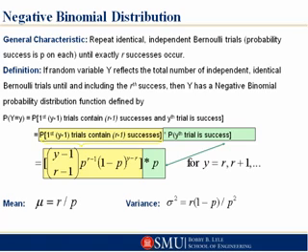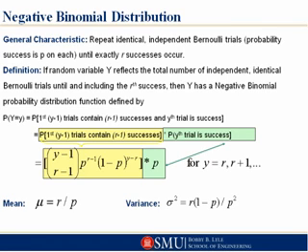The outcome of each trial could either be a success or a failure, a defect or a good one, however you want to look at that. But there are two possible outcomes on one of these Bernoulli trials. Repeat the identical independent Bernoulli trials until and including the Rth success. Then Y, the random variable Y, is said to have a negative binomial probability distribution function defined by, okay, so